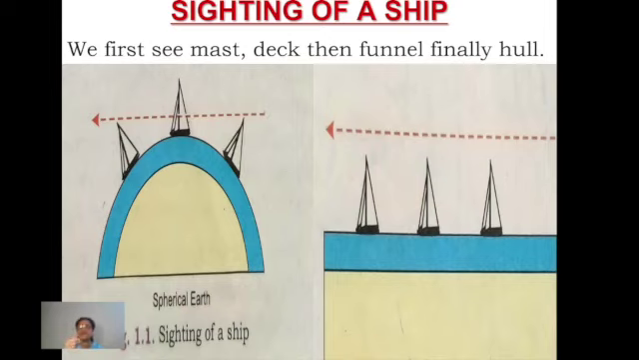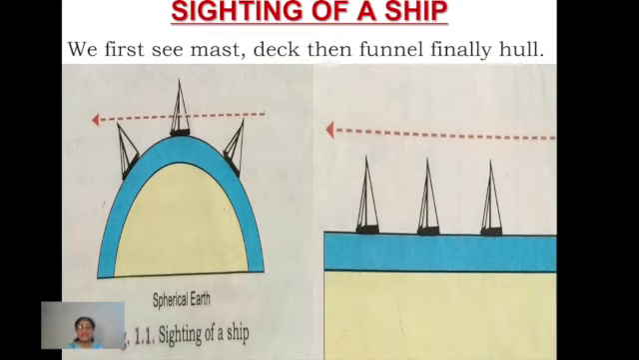First of all, you are able to see just the uppermost part of it. That is called mast. Okay. Then slowly and slowly as it comes towards you, you'll find a little more you are able to see. Right? The deck of the ship is also visible. And then as it comes closer, you are able to see the funnel, and finally you are able to see the complete ship as a whole. Right? Now, how is that possible?